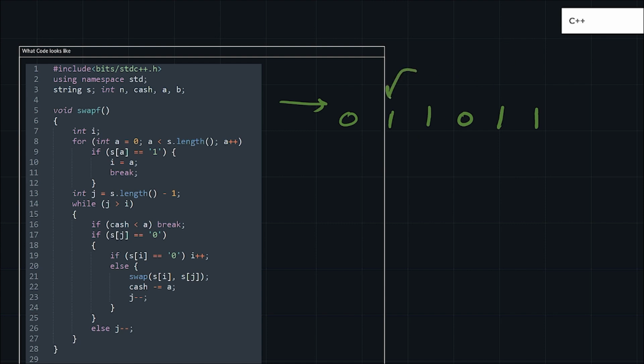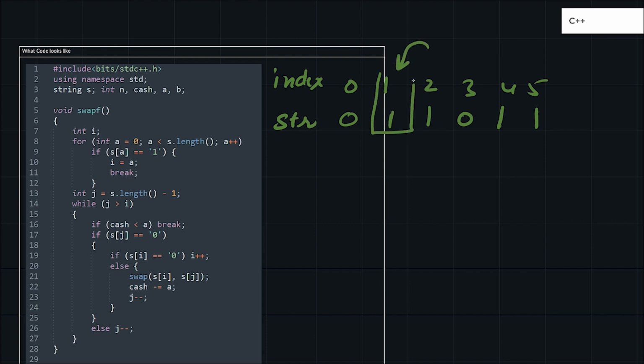Suppose I get 1 here. Let me write the indexes also. So this is my index and this is my string. I got 1 over here. So I will break from this for loop and I will store this index into my i.